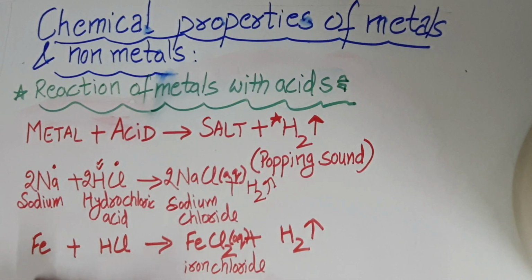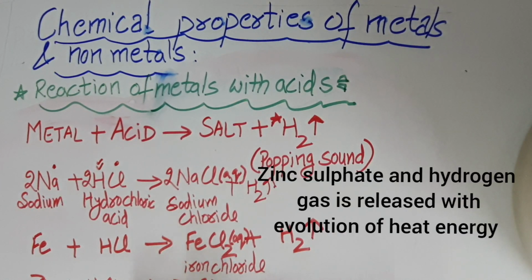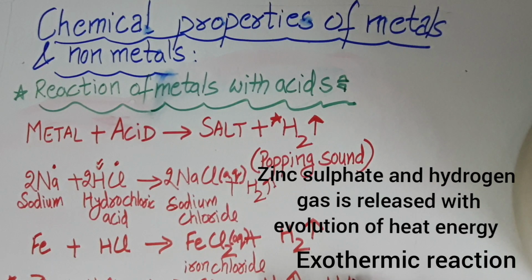Next, you can take the zinc metal or zinc granule and put it in sulfuric acid. The salt formed is ZnSO4 and there is evolution of hydrogen gas again. This reaction is important because there is liberation of heat energy also, so we can call this reaction exothermic. Exothermic means that heat energy is evolved in this reaction.